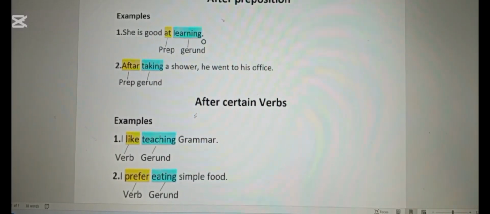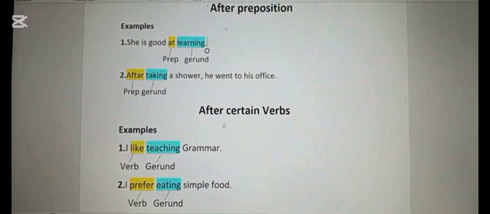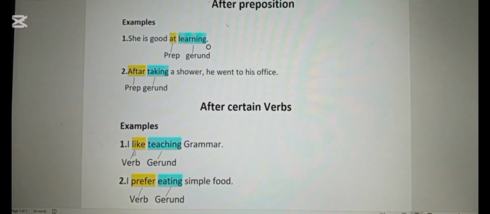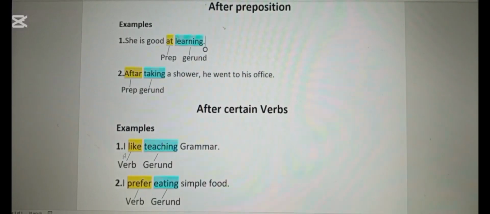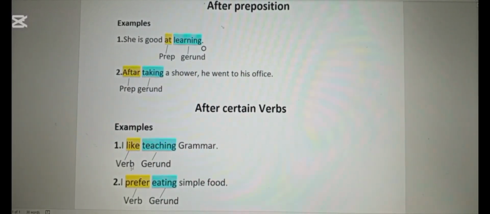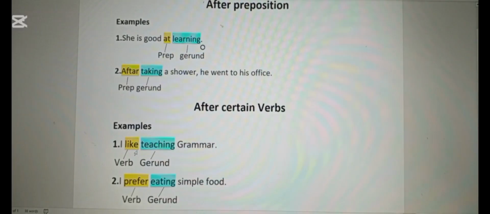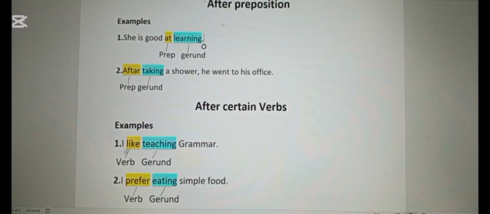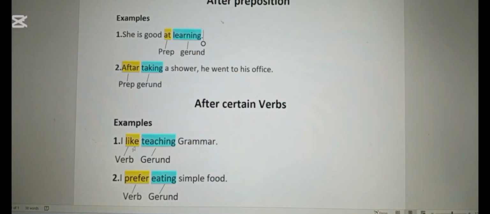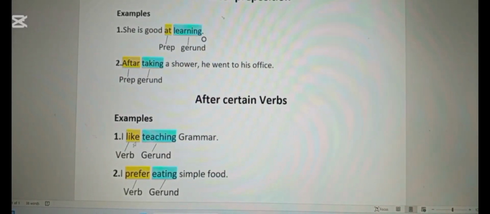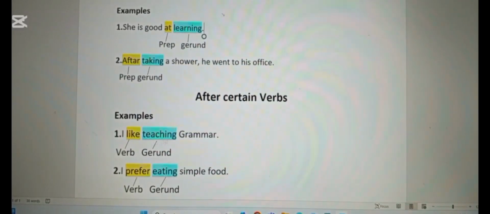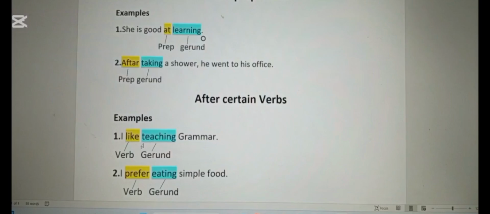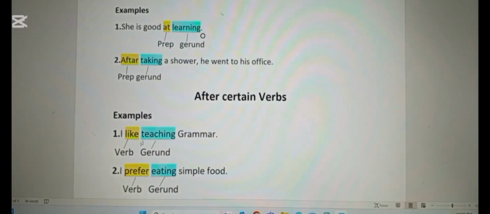Now these are certain verbs. These are specific verbs. You can memorize them. I will just give you a couple of examples. Look at example number 1. I like teaching grammar. In this sentence, I have used a specific verb, like. And most of the time, we use a gerund after this verb, like. So it requires a gerund right after it. I like what? I like teaching grammar. So here, teaching is not working as a continuous activity or an ongoing action, but it is working as a gerund.